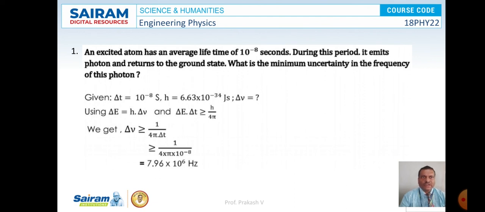So we know that ΔE·Δt is greater than or equal to h/4π, and further ΔE = hΔν. Therefore Δν is greater than or equal to 1/(4πΔt). Substituting the value of Δt here, and on simplification, the value of Δν is equal to 7.96 × 10^6 Hertz. This is the solution for the given problem.